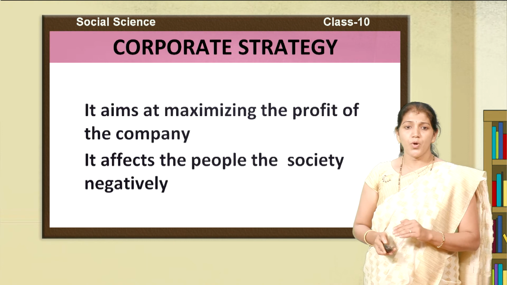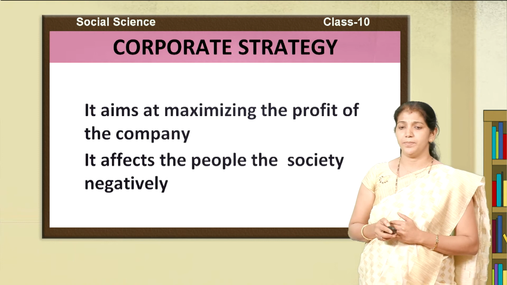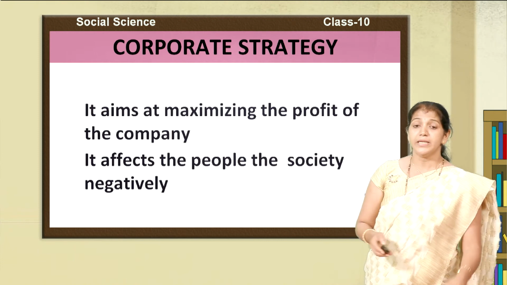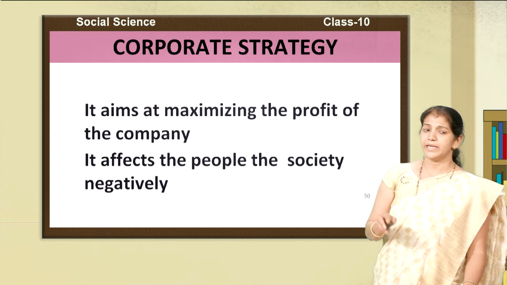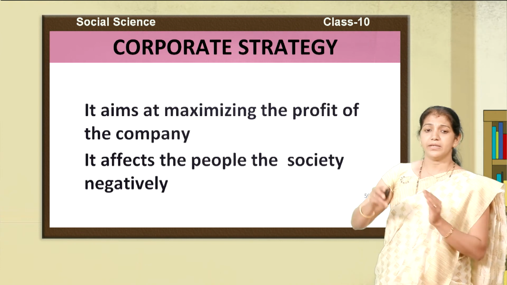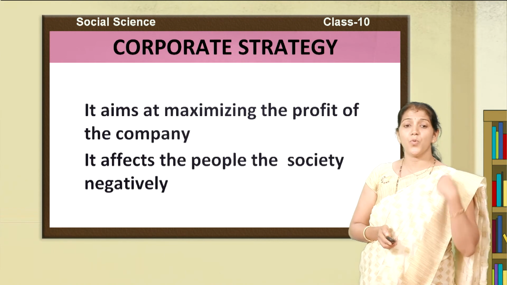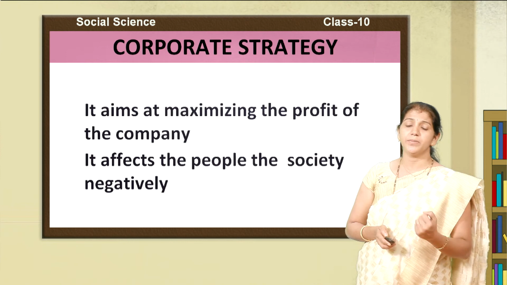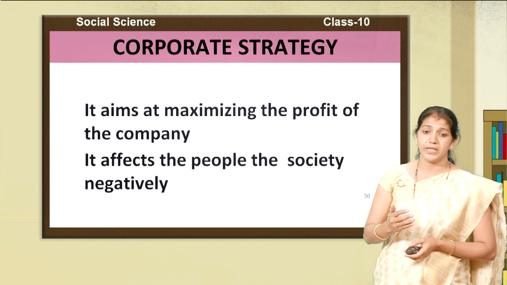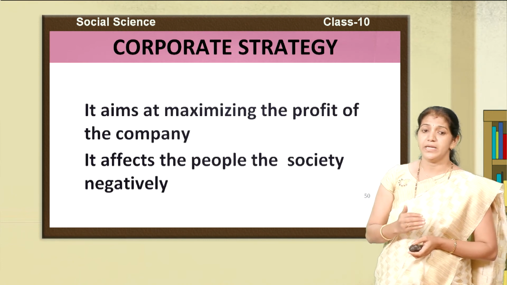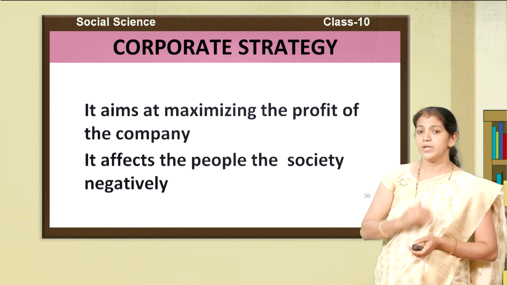The main aim of this corporate strategy is maximizing the profit of the company. The main intention of that corporate strategy is getting more profit from people. It affects society negatively. How? Because economically all the wealth is concentrated only in the bigger companies. They are getting more profit, but people are being exploited by the companies. So the main aim of this corporate strategy is to get more money or more profit in business. In return, society and people get the negative impact of the corporate strategy.